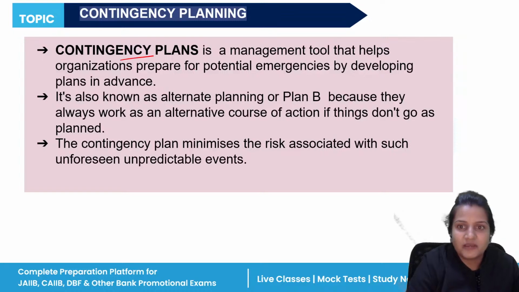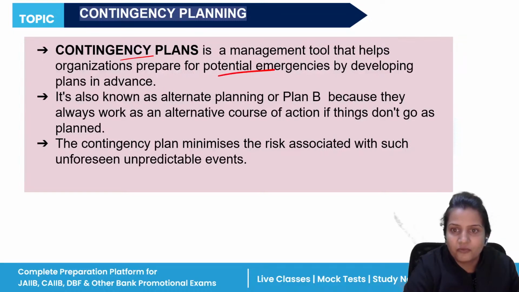So contingency plan is basically prepared for potential emergencies. Okay, it is also known as alternate planning or plan B, so that if the first plan cannot work, you can take the help of the second plan. Why? For minimizing the risk associated.